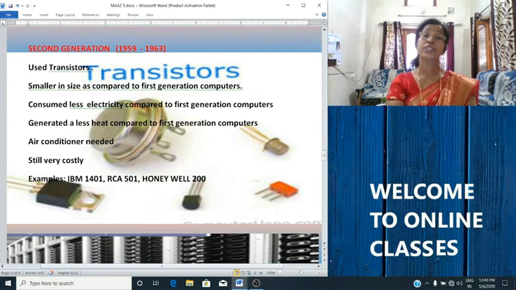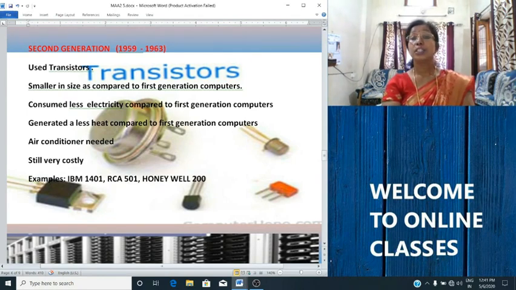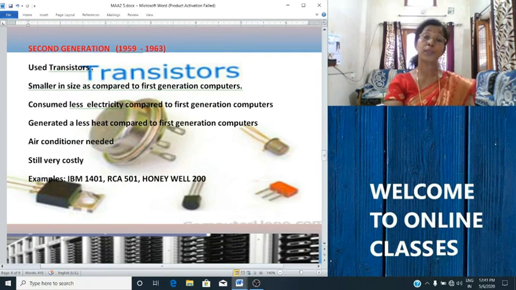This generation used the technology transistors. You can see the picture here, picture of transistors. These transistors were smaller in size compared to the vacuum tubes which were used by the first generation. The speed of these computers increased from milliseconds to microseconds.